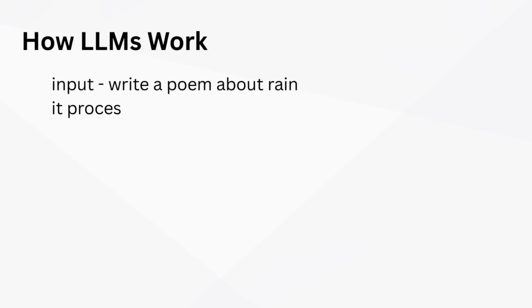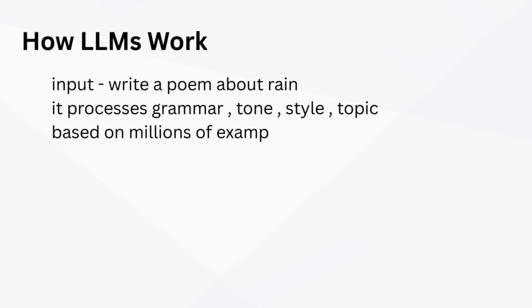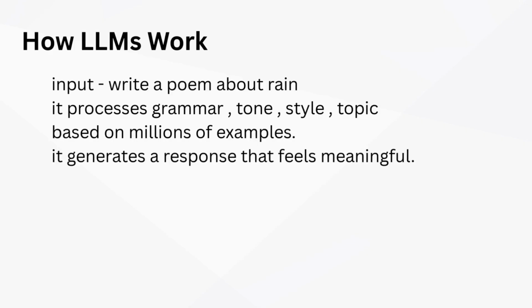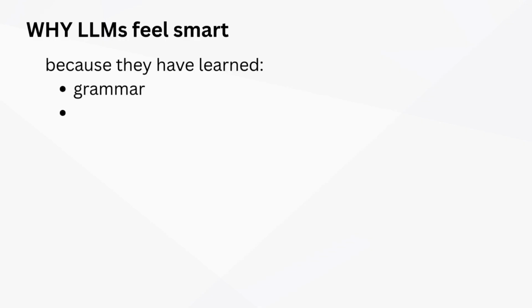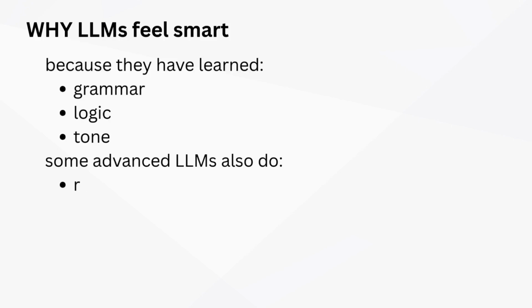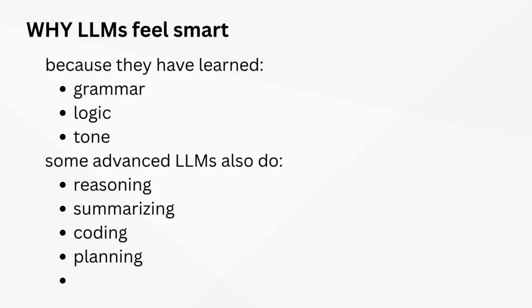Right? How does an LLM work? Suppose you type, write a poem about rain. It processes the grammar, tone, style, topic, everything. Based upon millions of examples, it generates a response that feels meaningful. The next one is why LLMs feel smart. Because they have learned grammar, logic, tone, everything. They know relationships between words, world knowledge, context understanding. Some advanced LLMs also do reasoning, summarizing, coding, planning, translation. That's why LLMs are called smart, because they are trained on everything.